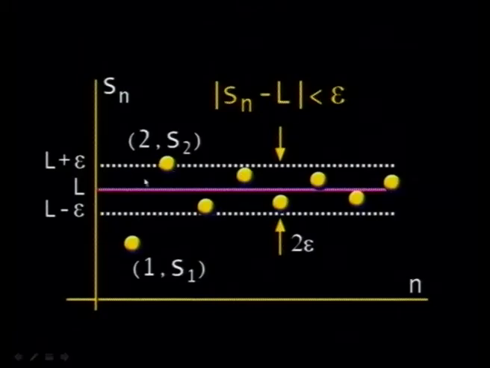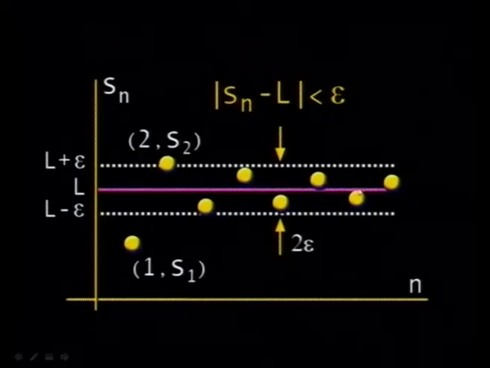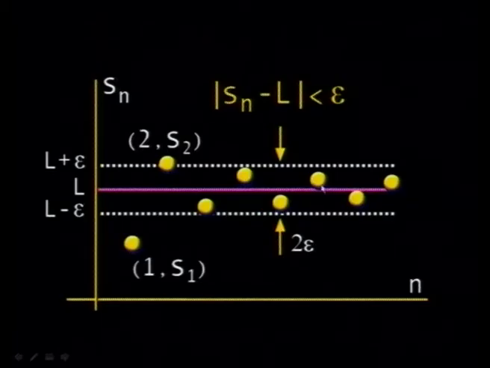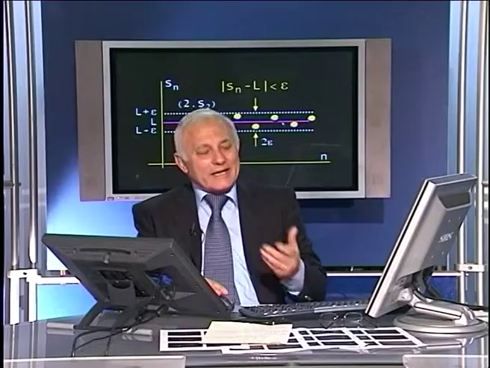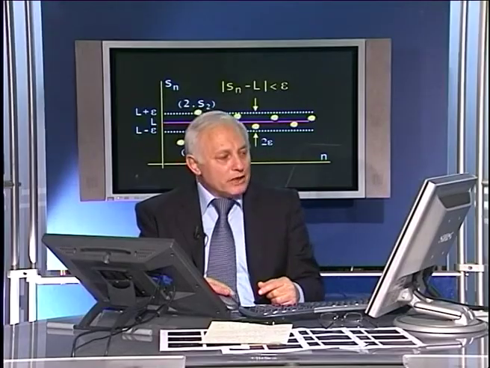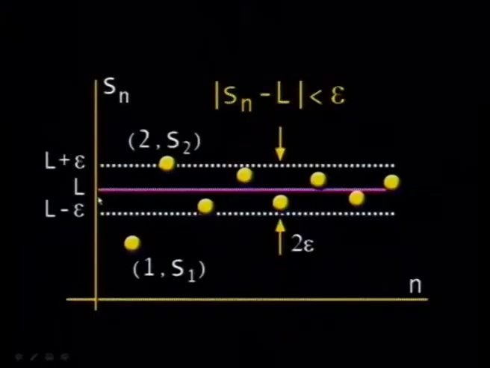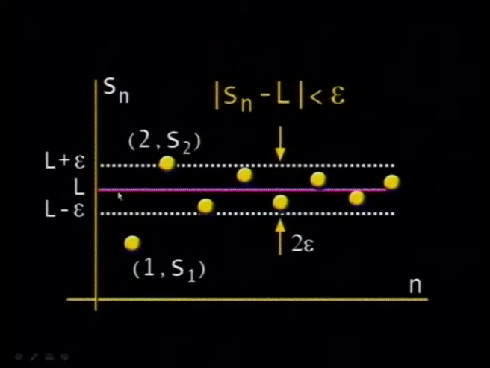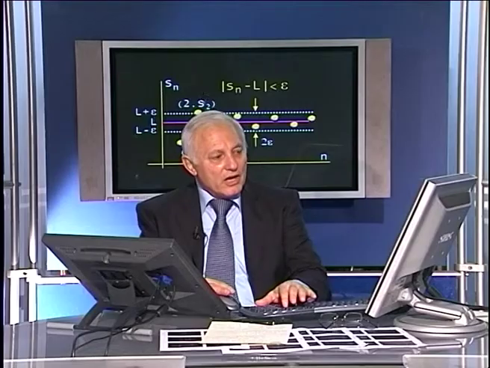Suppose then you decrease epsilon so that you exclude S2, and S1 is already excluded, and you decrease it more and more to exclude S3 and further terms. Still, even if you exclude 5 or 6 or 7 terms, you will find by increasing n that there are more terms included in this deleted neighborhood of L, and therefore you say that the value L is the limit of this sequence. And that's really the meaning of the limit of a sequence.